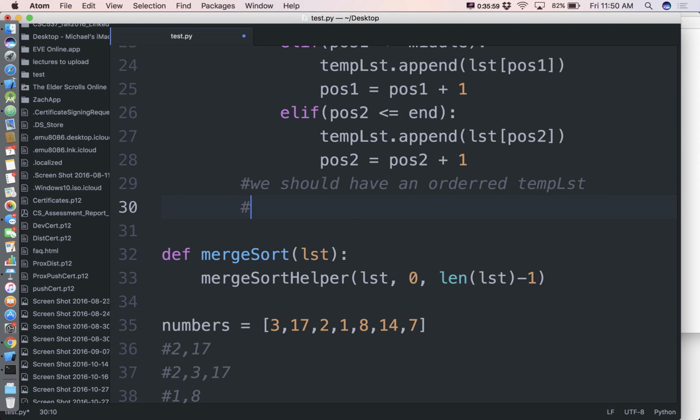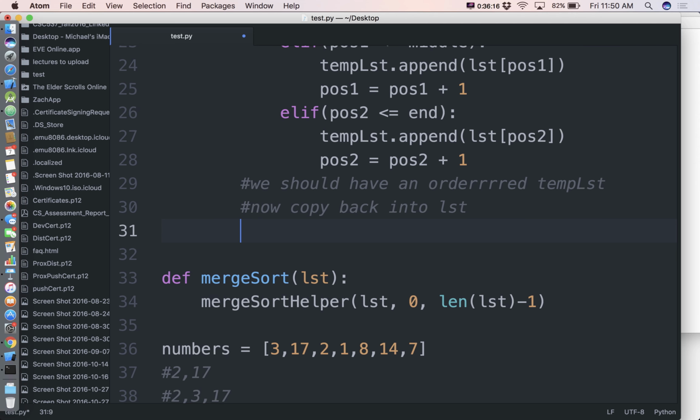Did I spell ordered right there? Now, copy back into LST. All right, so this is that tricky part that we assumed magically got done this previous time.